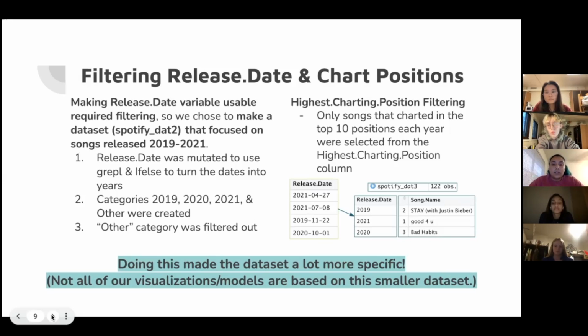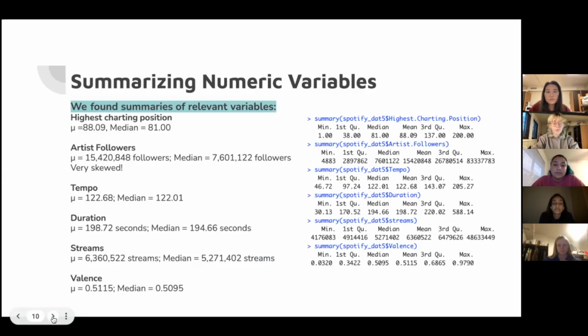Doing this made the data set more specific and, again, easier to work with, but not all the data sets that we are using are based on this one. It went from roughly 2,000 variables to about 200. So it was definitely very useful for some things, but we didn't use it for all of our data visualizations. We also summarized our numeric variables.